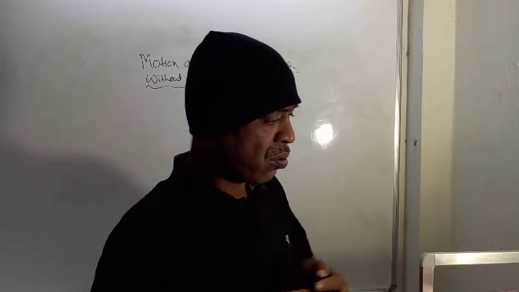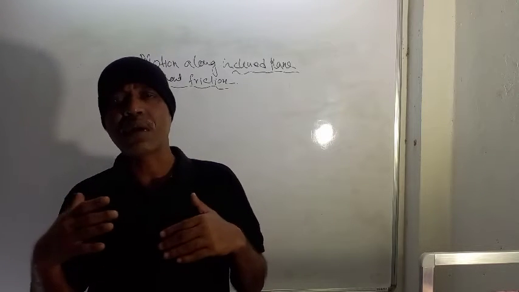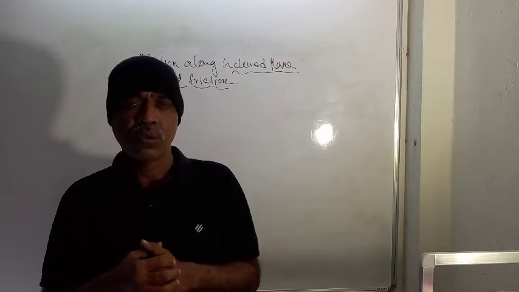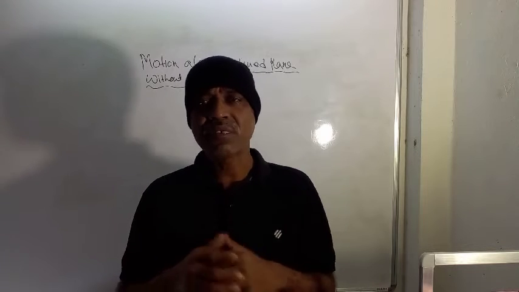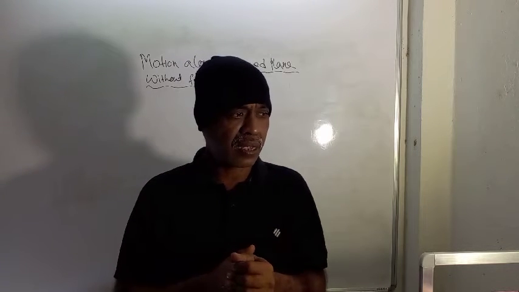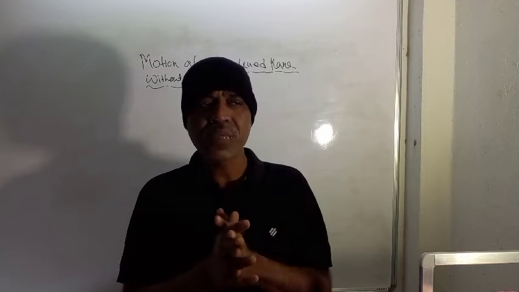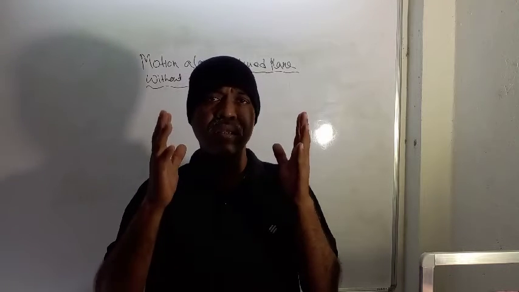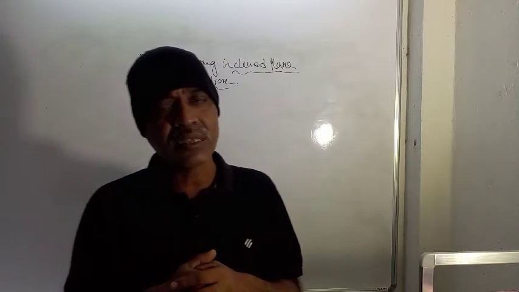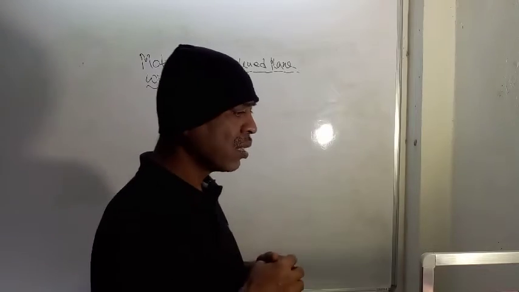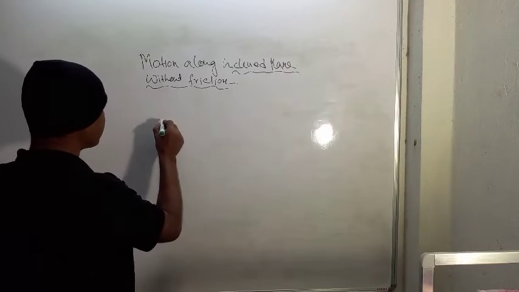We know that when two objects touch each other, there must be some friction, whatever small it may be. But for the sake of simplicity, in engineering as well as in science, for a few problems, we will simply assume that there is no friction. So if there is no friction, that means frictional force will be absent in the mathematical analysis of the given problem. So suppose we have an inclined plane.